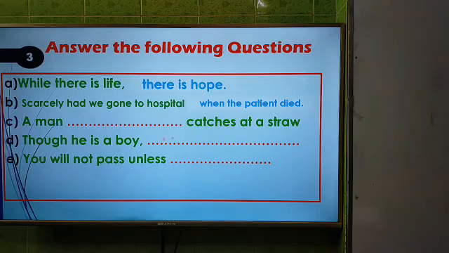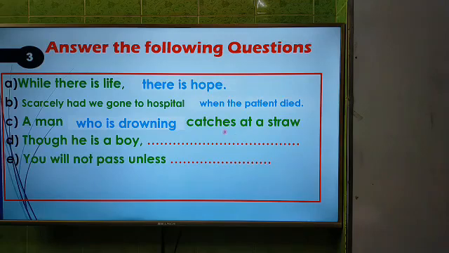Okay. Now the third one, "A man dash catches at a straw." This is also a proverb: a man who is drowning catches at a straw. So we can't apply any rules here, so again I would like to say you have to memorize all the proverbs to write down the answers.